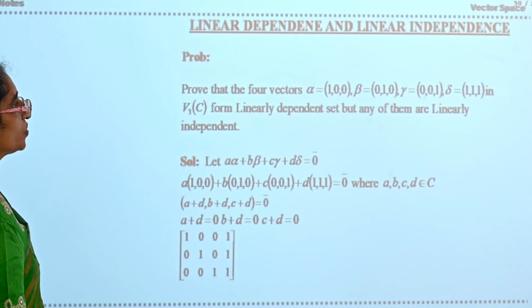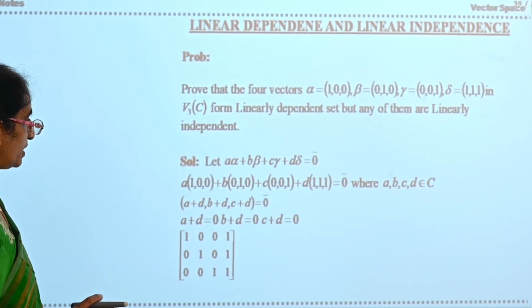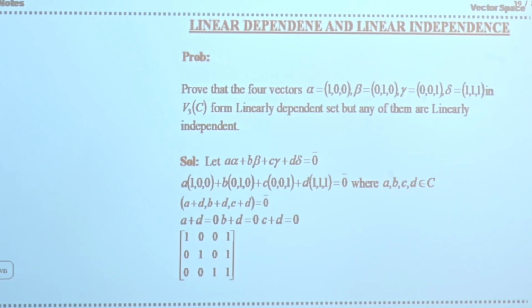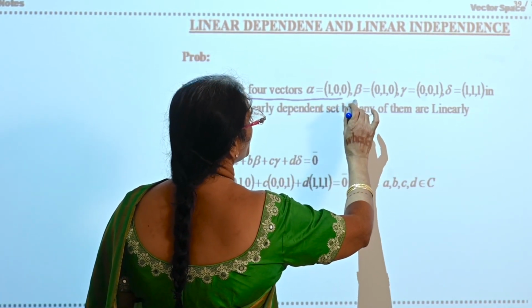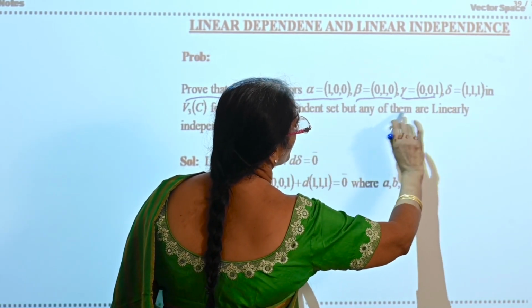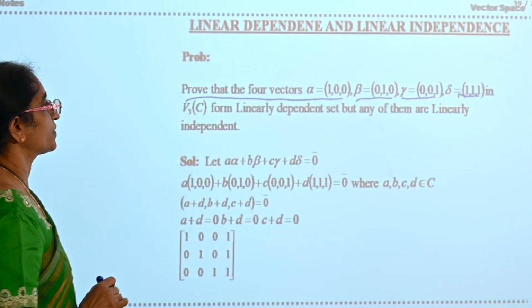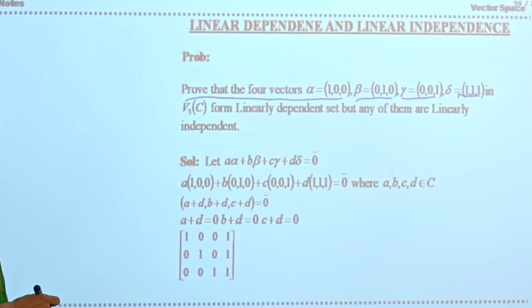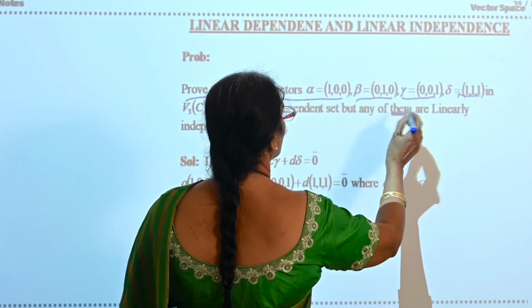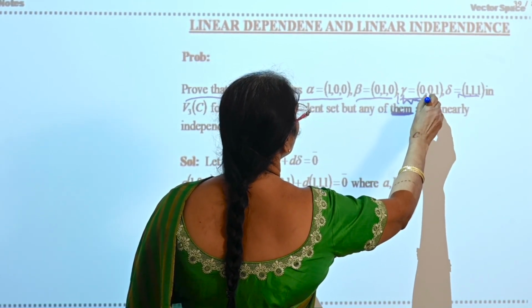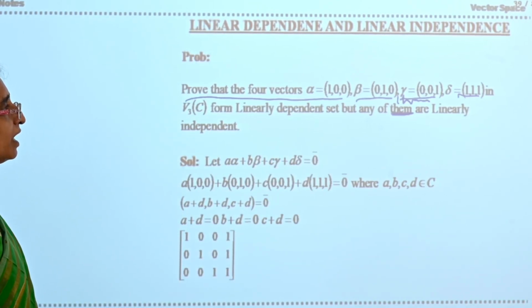Now, this is also a linearly independent set of vectors. You have to prove it. Now, copy the problem and you can answer it on your own. You can do it. Prove that the four vectors alpha (1, 0, 0), beta (0, 1, 0), gamma (0, 0, 1), delta (1, 1, 1) in V3 of C form a linearly dependent set, but any three of them will form a linearly independent set. Four together are linearly dependent, and if you take three at a time, they will be linearly independent.